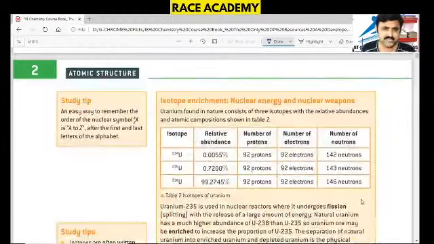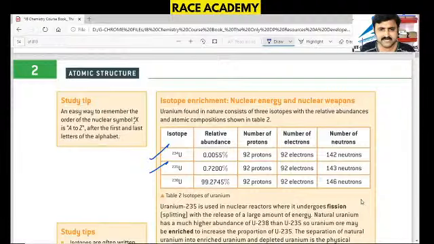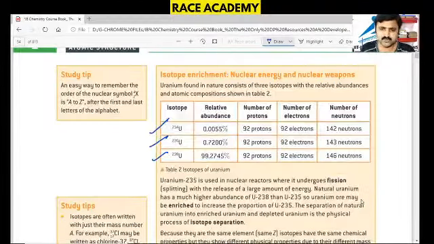Likewise, we have uranium 235, uranium 234, 238, and their relative abundance is also in this chart. They have provided it to help us understand. They have calculated the number of neutrons: uranium 234 has 142 neutrons, uranium 235 has 143 neutrons, and uranium 238 has 146 neutrons. The number of protons is 92, because the Z value for uranium is 92. The number of electrons is also the same.